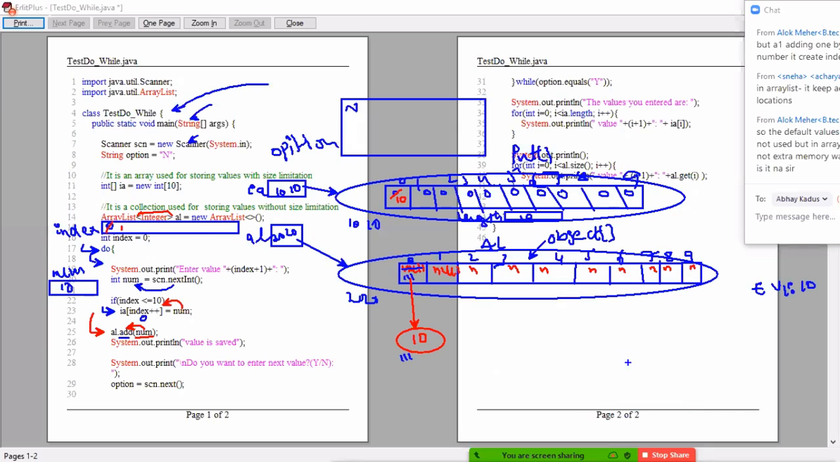And from the main programmer point of view, what is the main difference? Array stores a fixed number of elements. Array list stores a growable number of elements. It stores a fixed number of values. It stores a growable number of values. That is the main difference. And the programmatic differences are index wise, method wise, and memory wise: direct values and objects. So these points you need to notice.